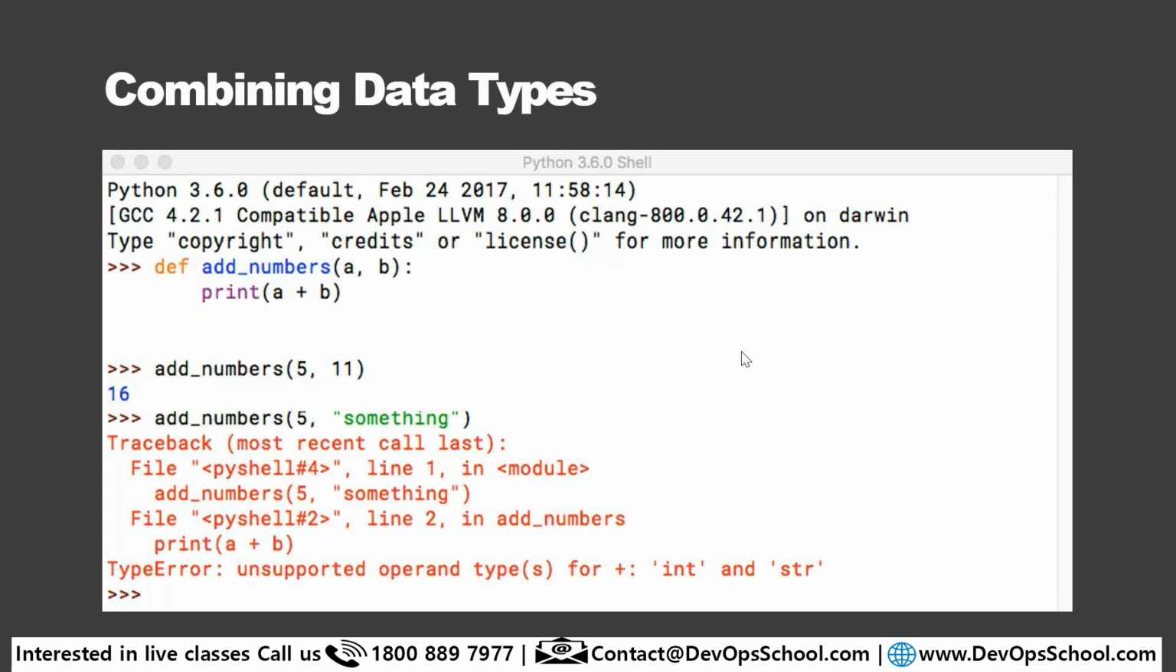So here, just for demo purpose, def add_numbers, that's one function which is called add_numbers, and it requires two arguments, A and B, and you're printing A and B. So when you call add_numbers with 5 and 11, then you will get a result 16. So that is how you can also try. I have shown you this one.